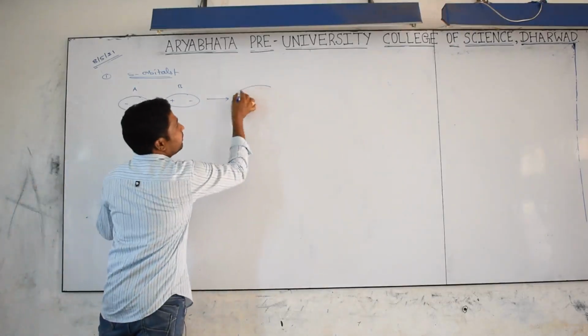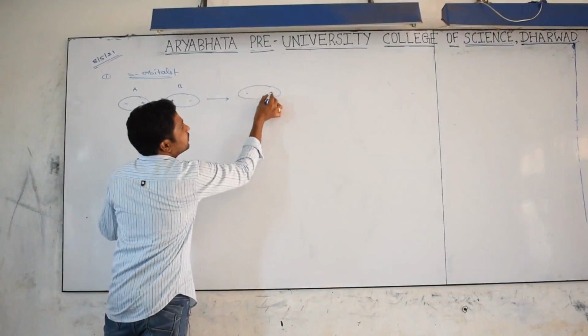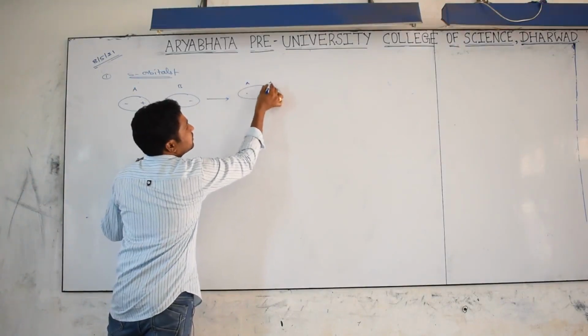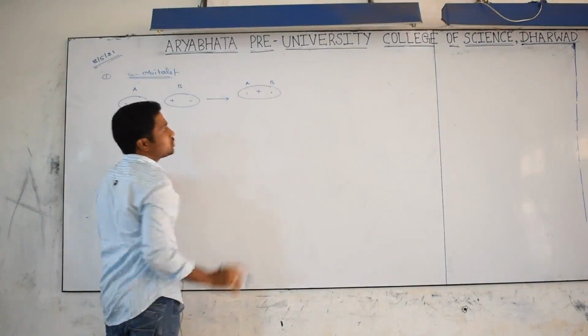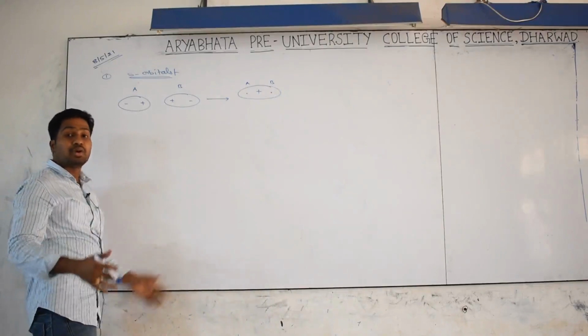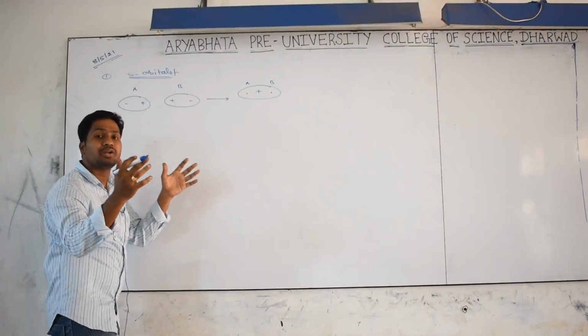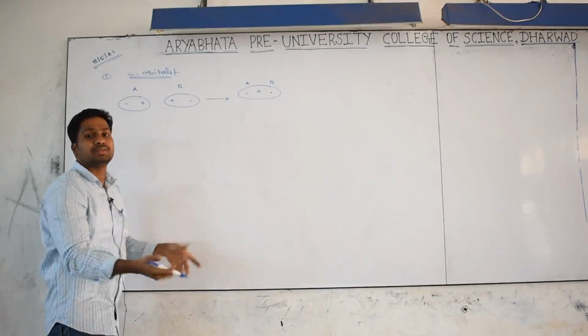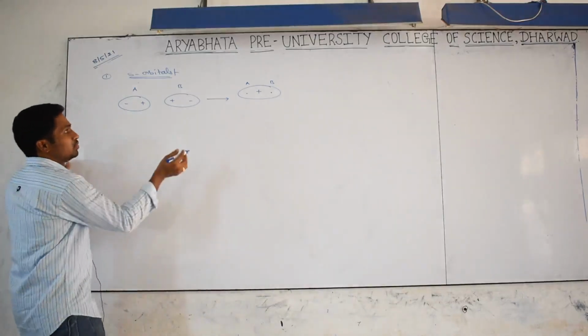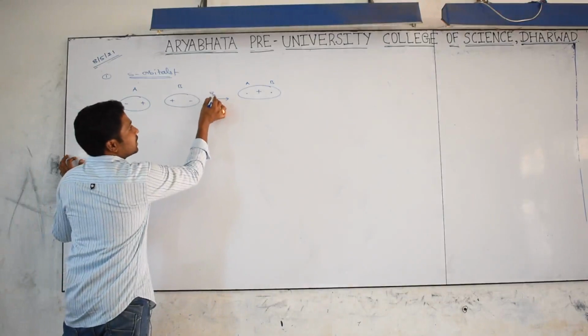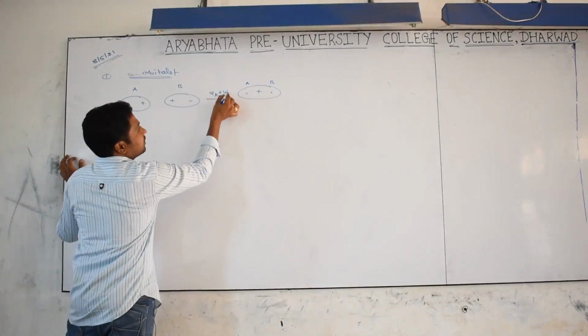Between the A nucleus and the B nucleus we are getting a positive area, meaning more electron density, more attraction with the nucleus, then bonding. This is because of psi A plus psi B.